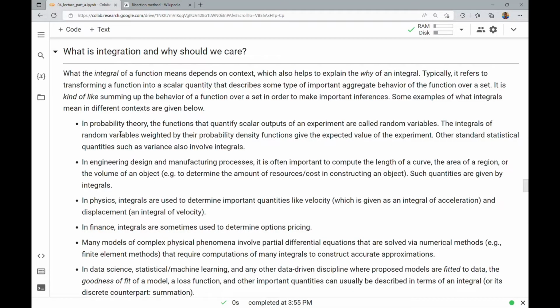What is integration and why should we care? What the integral of a function means depends on context, which also helps to explain the why of an integral. Typically, it refers to transforming a function into a scalar quantity that describes some type of important aggregate behavior of the function over a set. It is kind of like summing up the behavior of a function over a set in order to make important inferences. Some examples of what integrals mean in different contexts are given below.